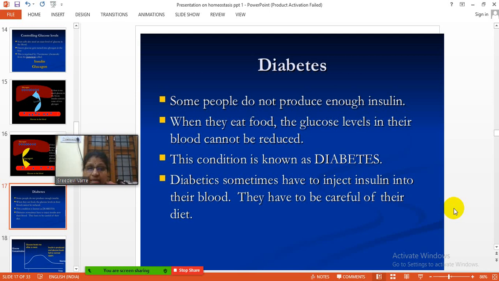If insulin is not produced sufficiently by the pancreas, then it can lead to diabetes. So diabetic patients sometimes need to inject insulin into their blood to maintain the glucose levels. They need to be careful about their diet also.